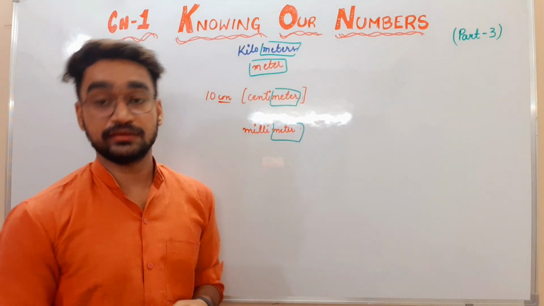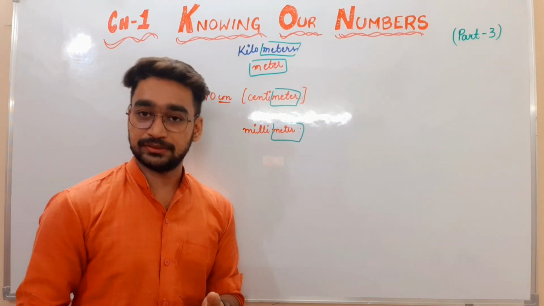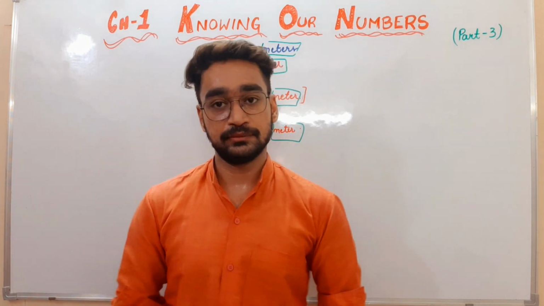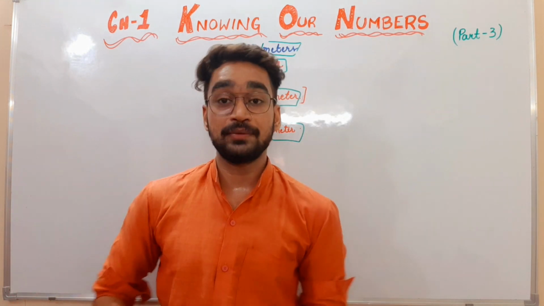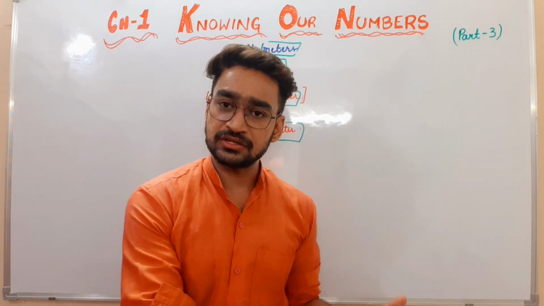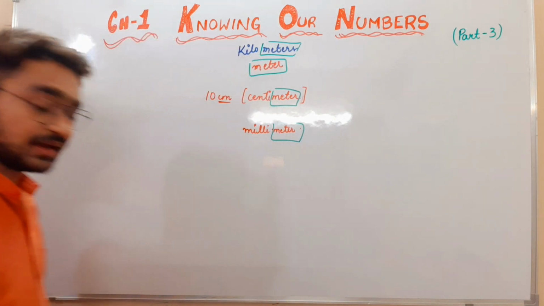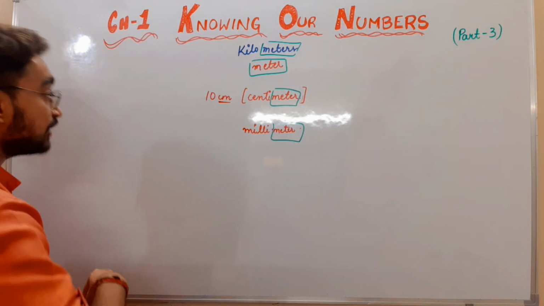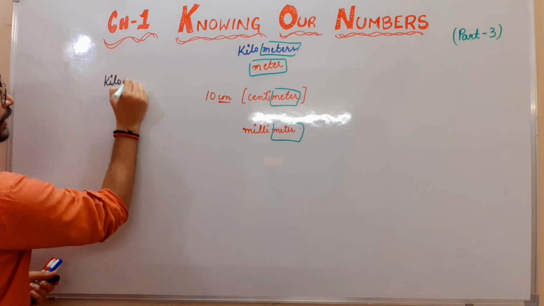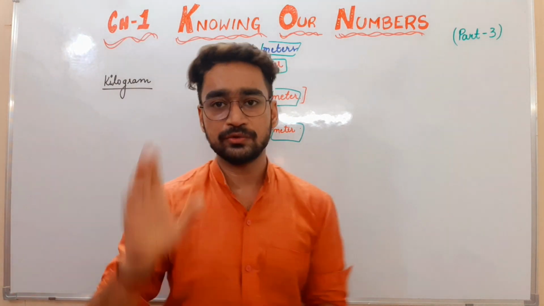But now, for example, whenever we are going to purchase vegetables or groceries, if you want to purchase rice, what will we say to that shopkeeper? We will say, sir, can you please give me 2 kgs of rice, 5 kgs of rice, 3 kgs of rice, right? What is that? Kg. Kg says that we are asking for kilogram. Kilograms. Good. Everyone knows that.